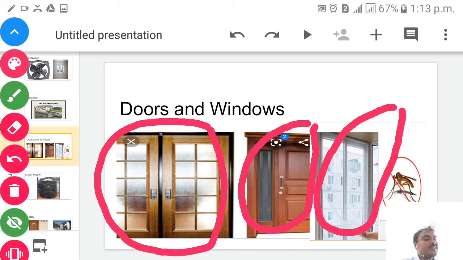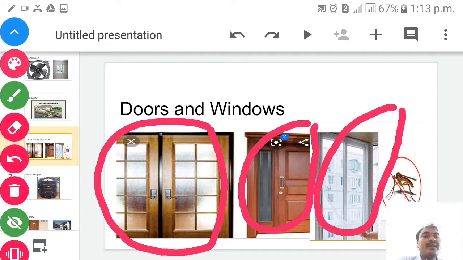About this, we will see in the next point now. Doors and windows. A good house should have two doors, a wooden door and a wire and fly mesh door. The window should have fly mesh to keep flies and mosquitoes away and allow fresh air. So children, as you know, nowadays we are experiencing the monsoon season, also known as rainy season. So in the evening there is a chance that more mosquitoes will enter our house. For that reason, we should have the net mesh in our home, both for the windows as well as for the door, so that we can avoid the mosquitoes entering our home, children.